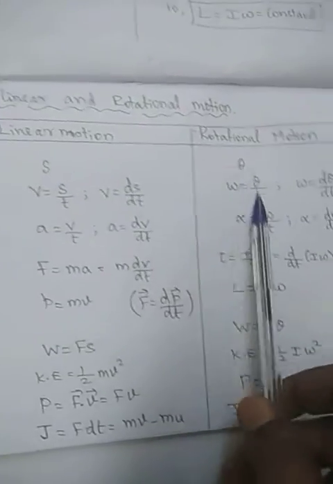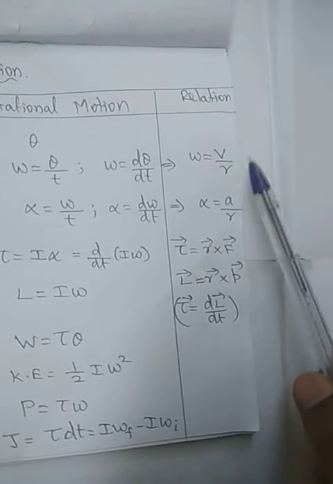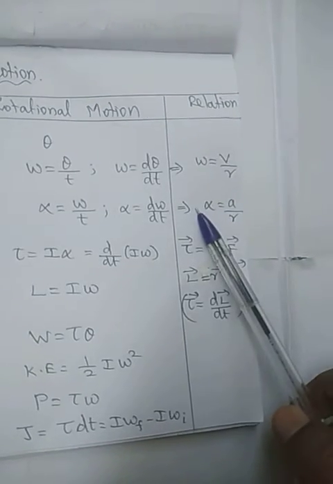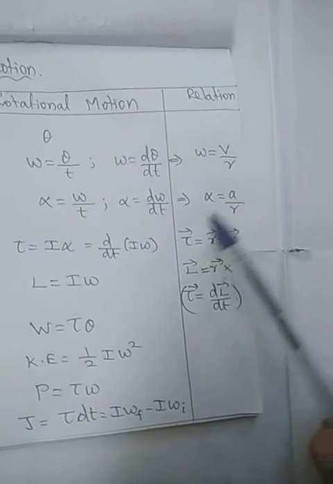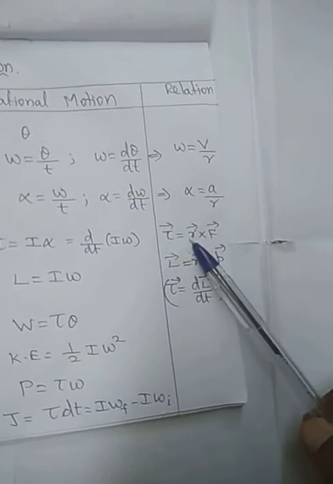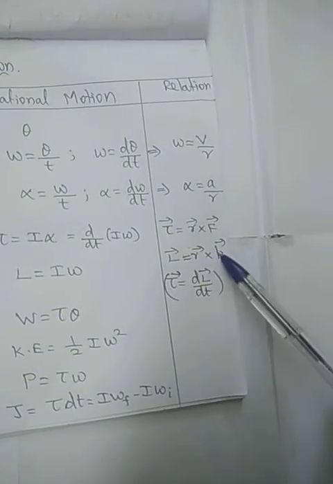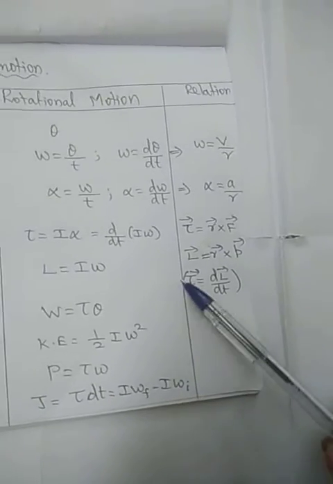Also, there is a relation between the linear and rotational case. Angular velocity is equal to linear velocity by r. Angular acceleration is equal to linear acceleration by r. The rotational force torque tau is equal to r vector cross linear force. Angular momentum is equal to r vector cross linear momentum.